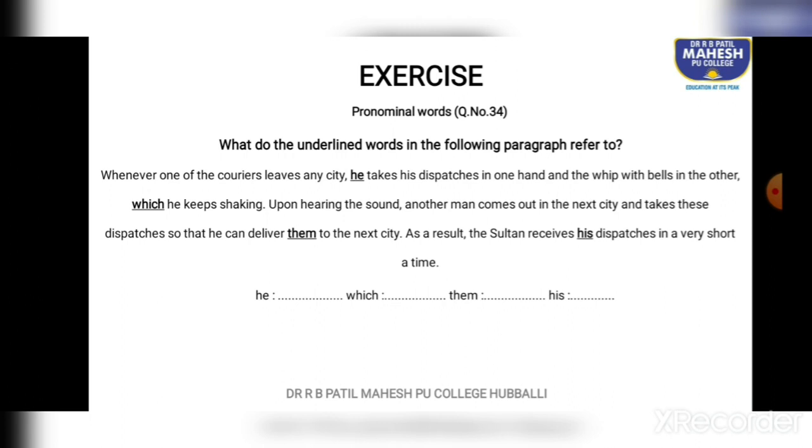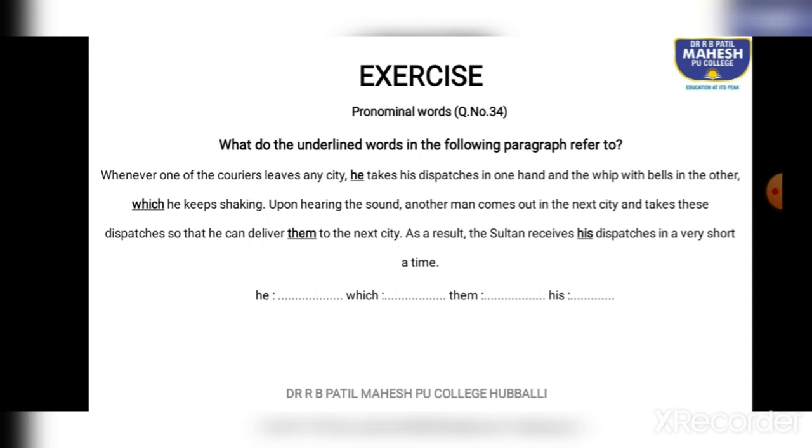you have a pronouns question, that is, what do the underlined words in the following paragraph refer to? Please note, dear students, that you should not write what type of pronouns the underlined words are. You need to understand the definition of pronouns.